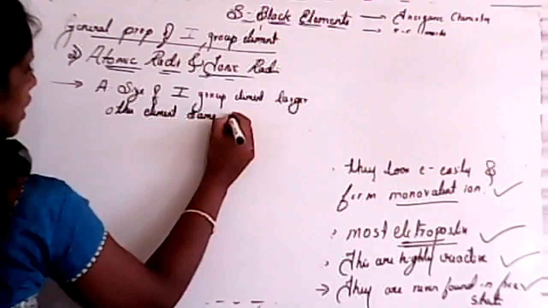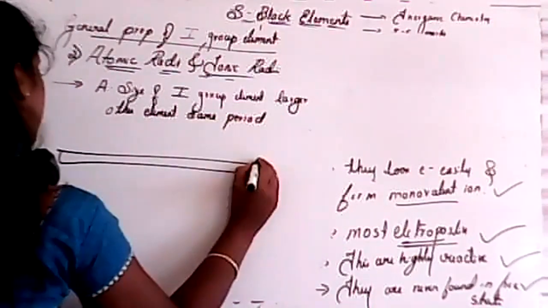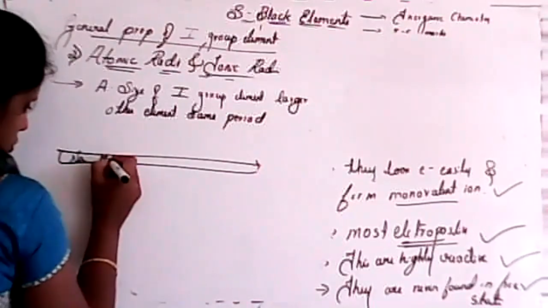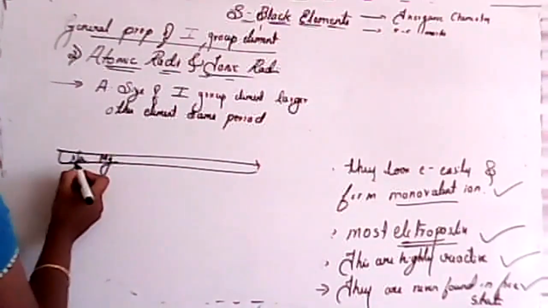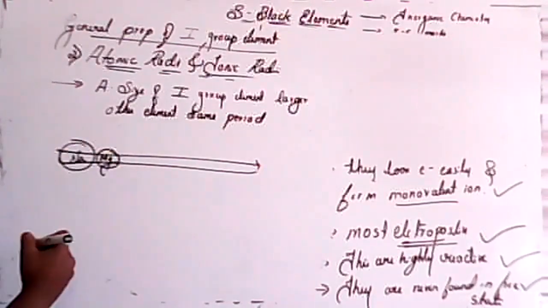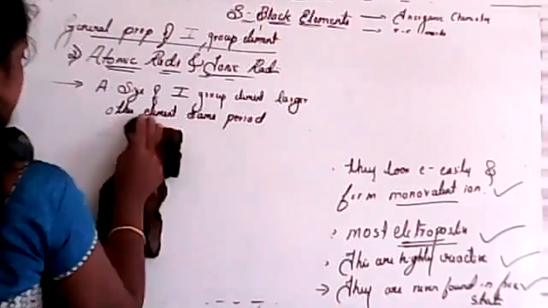If I consider this period, sodium will be here, magnesium here, and after that aluminum. If we compare the atomic size, sodium has a big atomic size. So that is the first key.